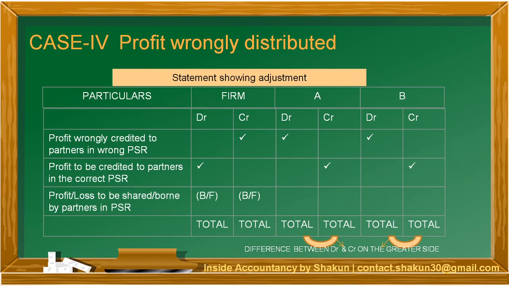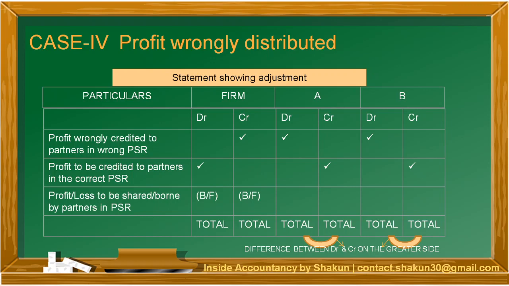Then the balancing figure is to be ascertained and then distributed amongst the partners. Finally, the difference between DR and CR is to be calculated and shown on the greater side. Thus, we will be able to pass a journal entry for the same.